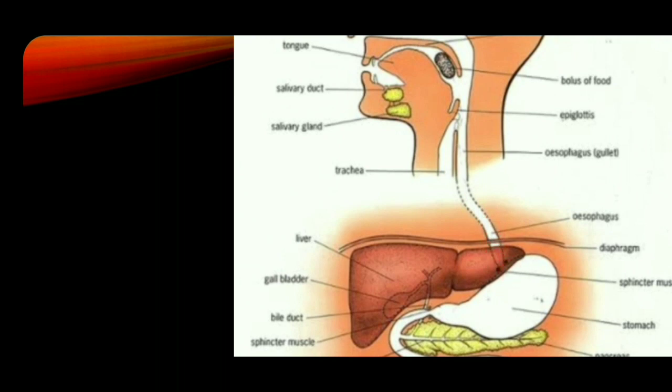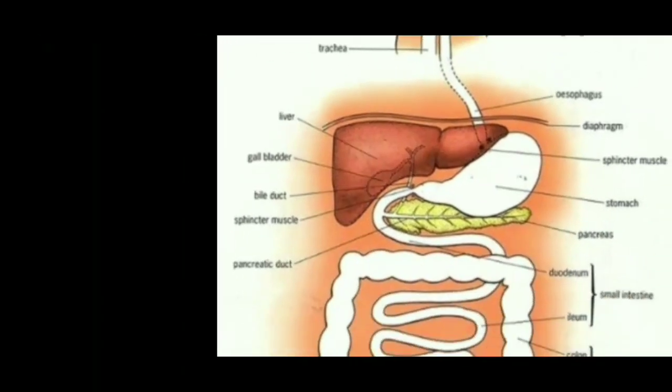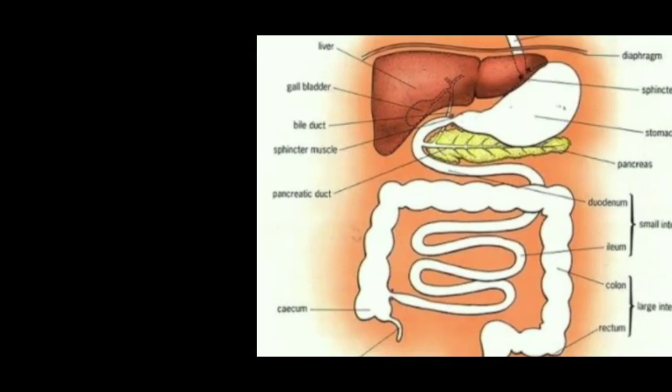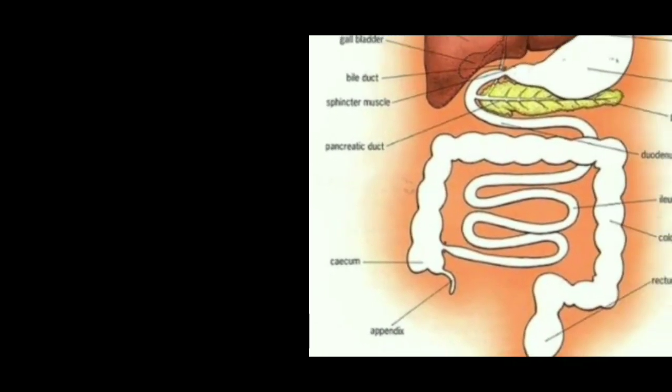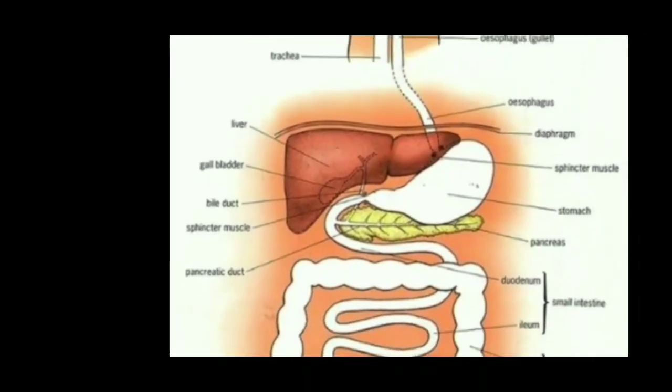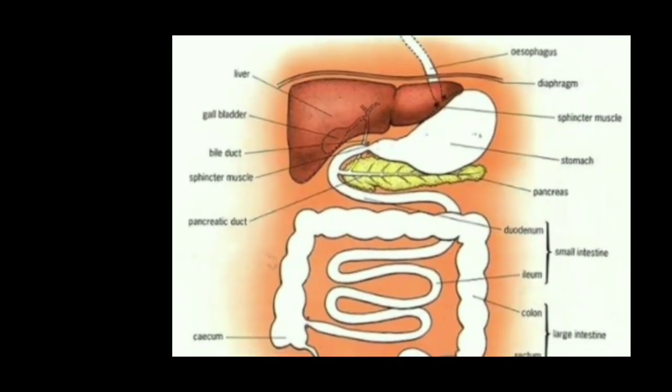So, now the food enters into the stomach. The esophagus leads to the stomach. Now the food has reached the stomach. The stomach is a wide J-shaped muscular organ that is located between the esophagus and small intestine. The inner walls of the stomach contain gastric glands and they secrete gastric juice. The term gastric denotes stomach.